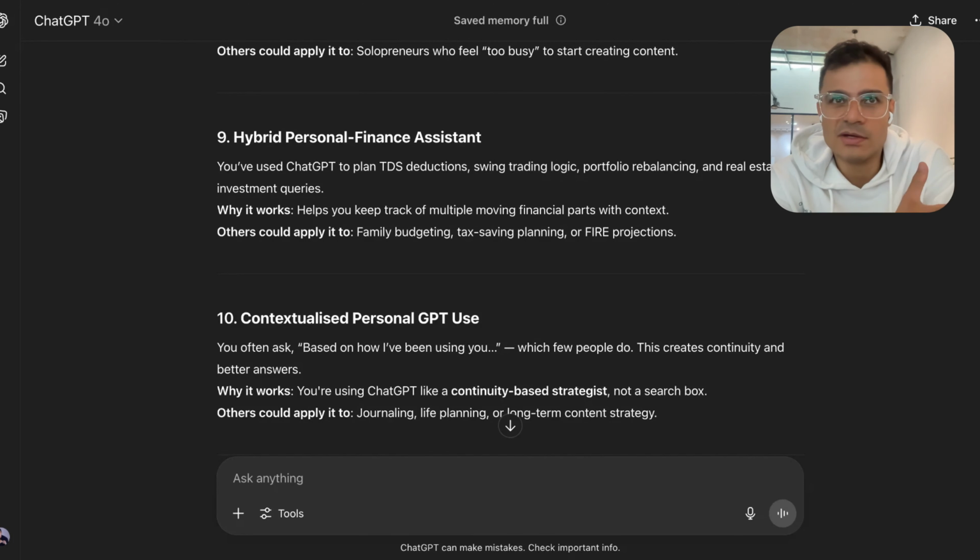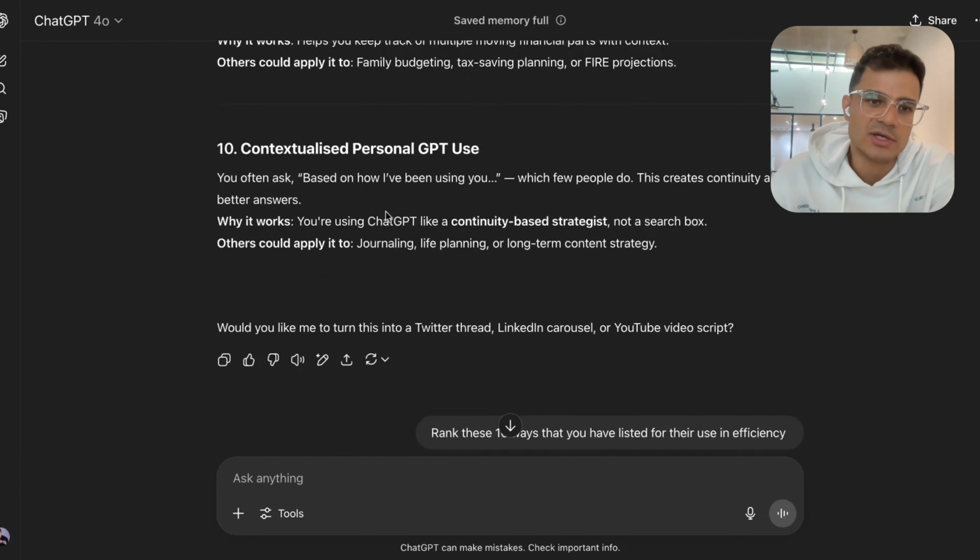I have a simple index investing portfolio where I want to rebalance from time to time. And when I rebalance, let's say once in 3 months, 6 months, ChatGPT just tells me how much amount to move where, so that it matches my portfolio allocation, at least my target portfolio allocation that I want to achieve.